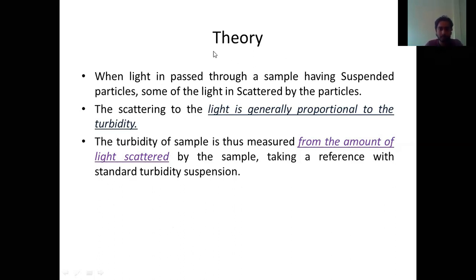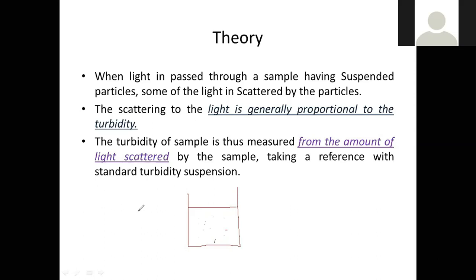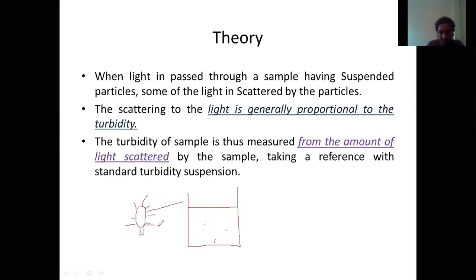Now we are going to get the sample. This is a sample in a beaker, and the beaker has some total solids or suspended solids present inside it. Now what is the basic principle behind it? We are going to use a lamp, a source of light. The light passes through this beaker, and here we are going to see. This is our eyes.